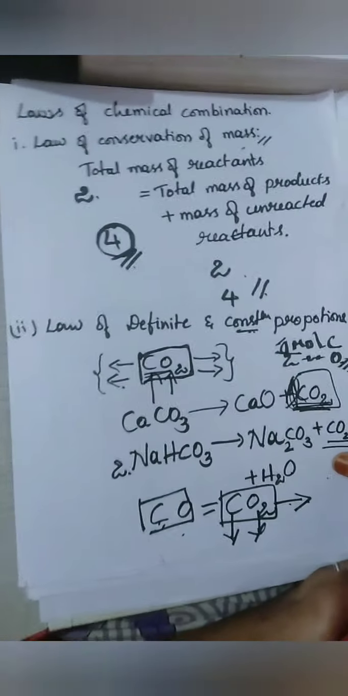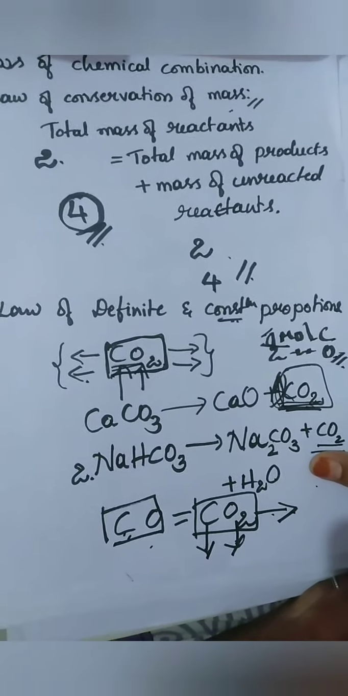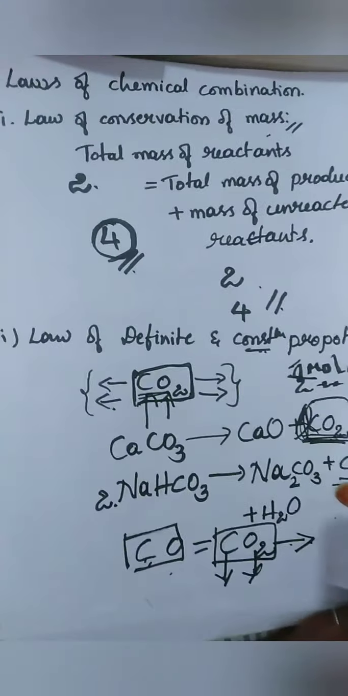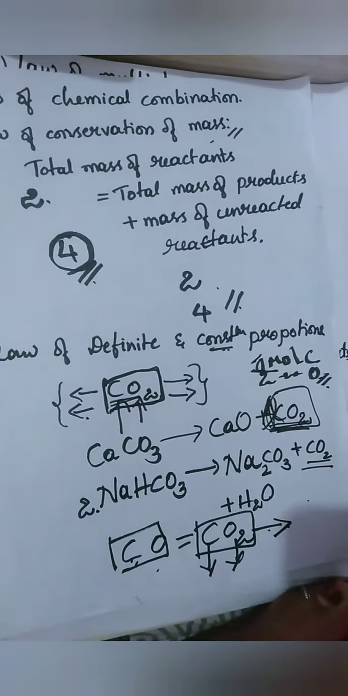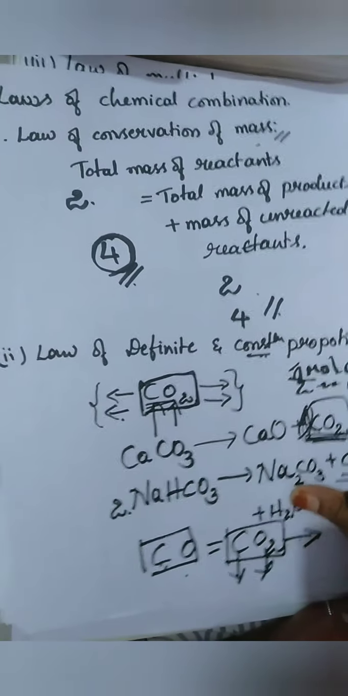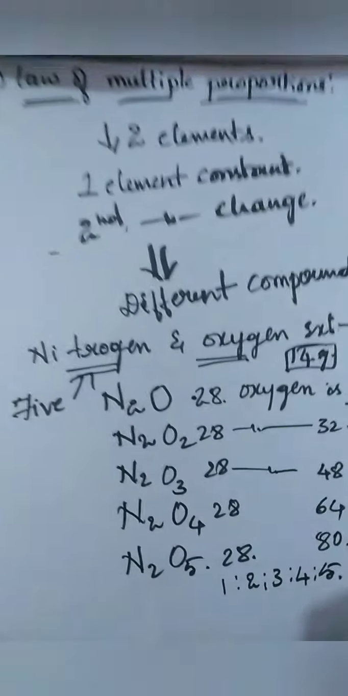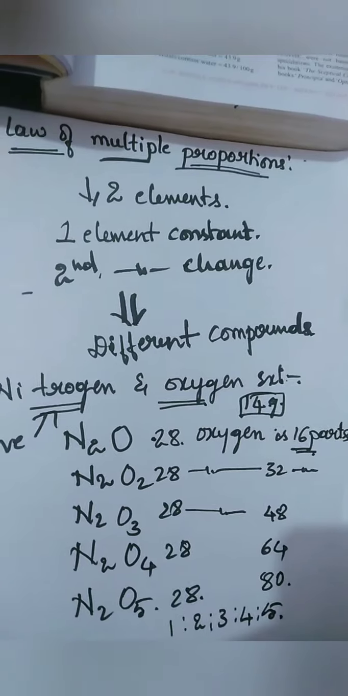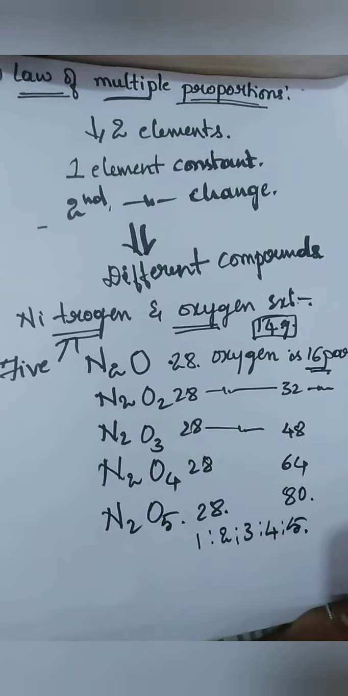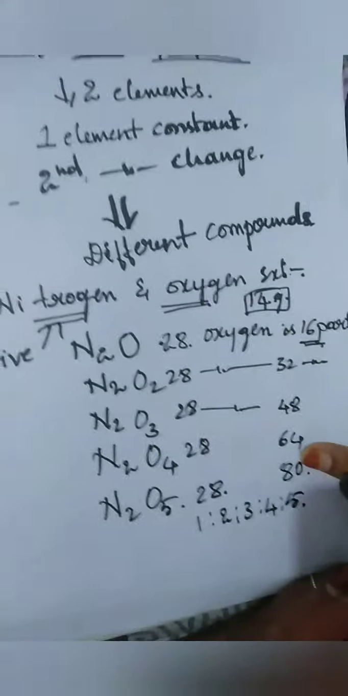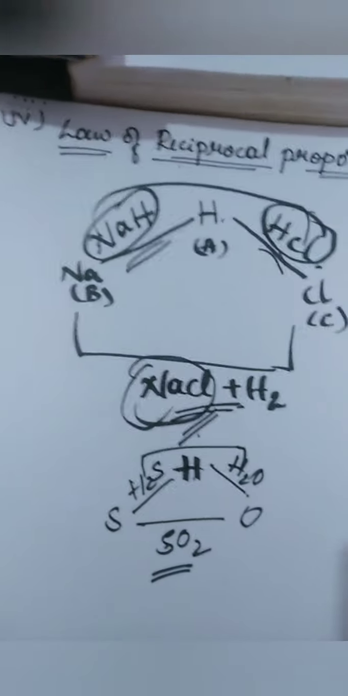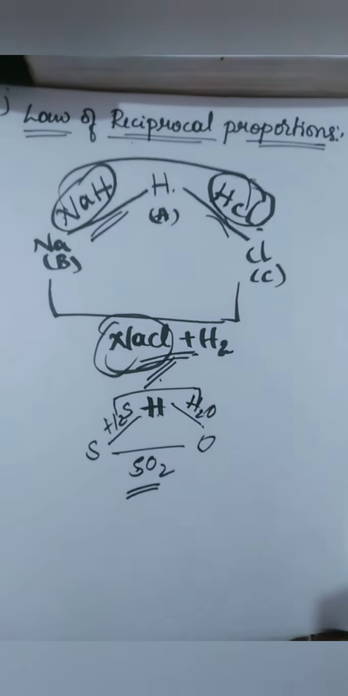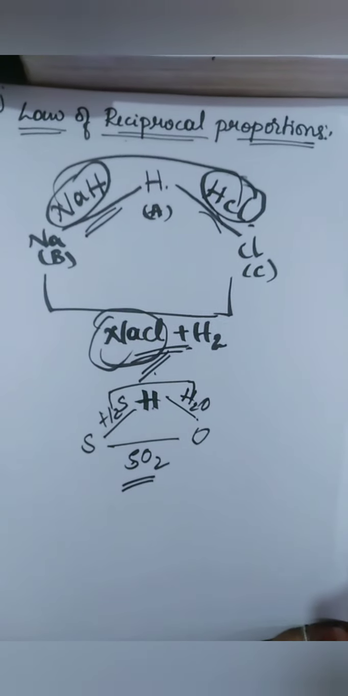The second one is law of definite and constant proportions, that is, if you take some compound, the compound will stay with the same number of moles of elements everywhere, in any way it is formed. And the third one is law of multiple proportions, that is different compounds will be formed keeping one constant and the other will change in simple ratios. And the fourth one is law of reciprocal proportions, that I said reverse combination. So these are your laws.